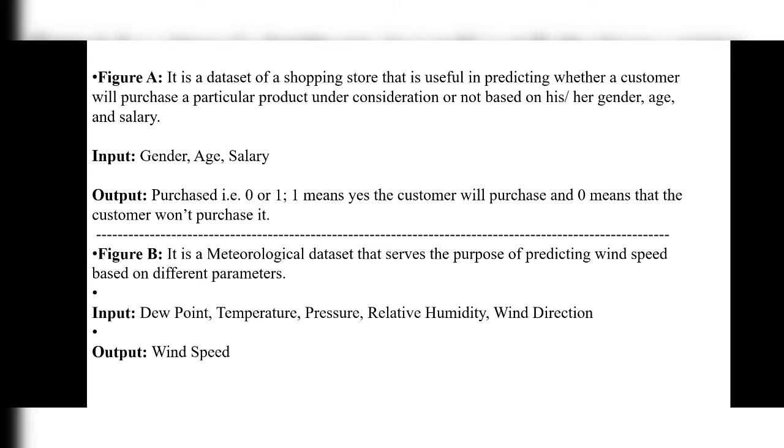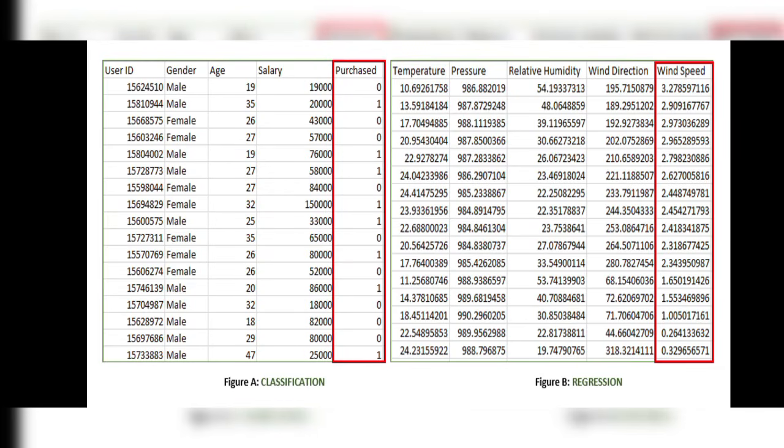Then what is figure B? It is a meteorological data set that serves the purpose of predicting wind speed based on different parameters. That means it predicts the wind speed based on different parameters. What are the inputs in wind speed? Dew point, temperature, pressure, relative humidity, wind direction. Based on all these inputs, we will find the speed of the wind. So based on all these inputs, we can predict the speed of the wind on a particular day or particular time.